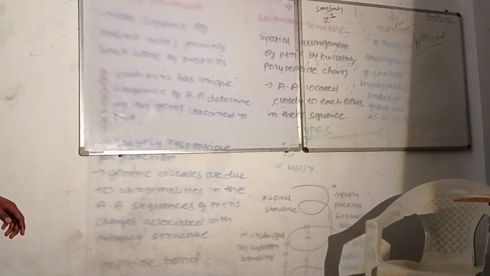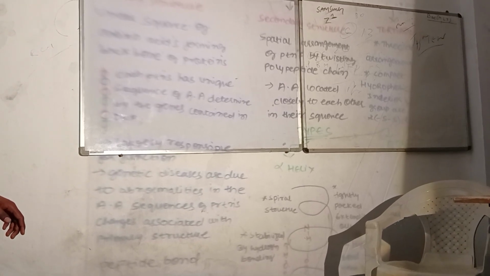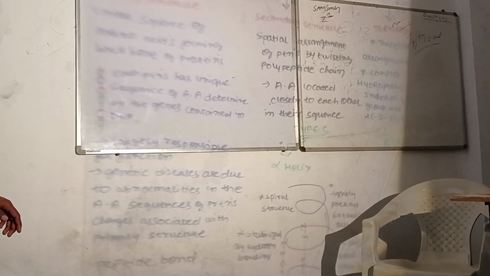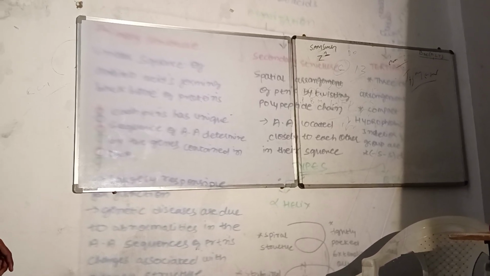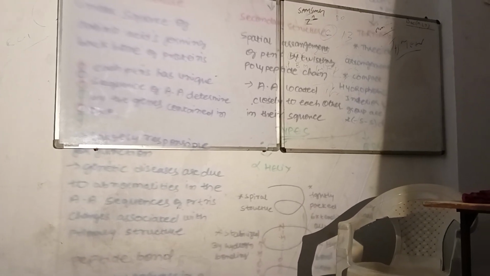That is primary structure, secondary structure, tertiary structure, and quaternary structure. Okay? 4 different types of classification of the structural organization of the protein. First the primary structure is going to get formed, later secondary, then the tertiary, then the quaternary structure.